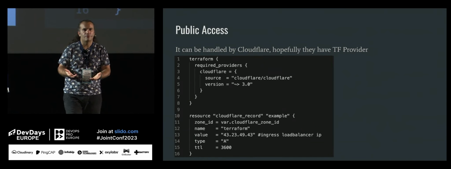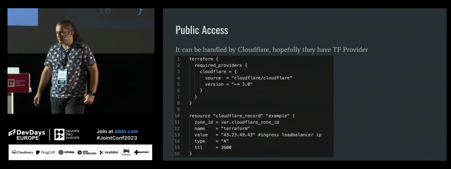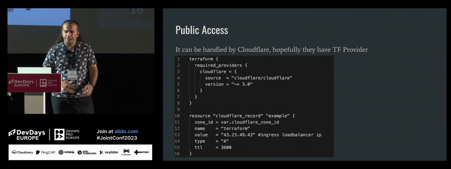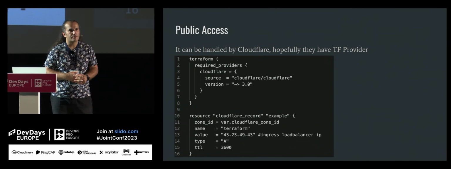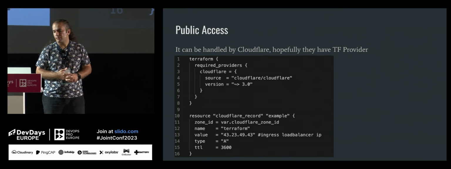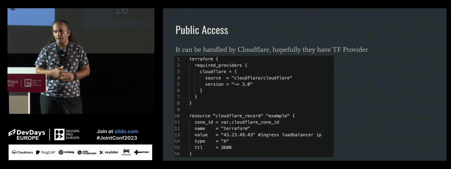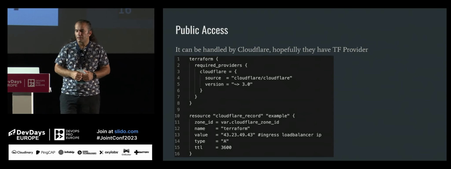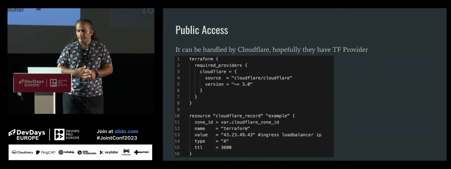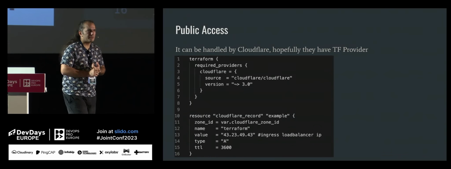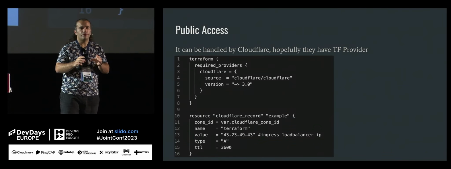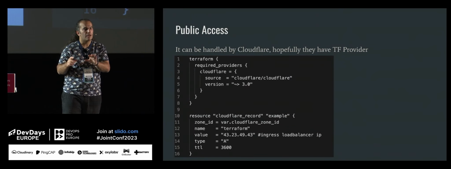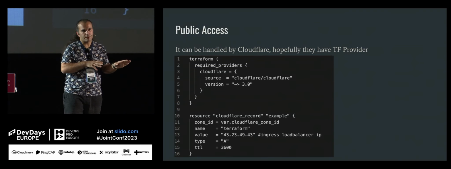You need to provide a fully qualified domain name. Here, again, I am adding a Cloudflare provider in my infrastructure as code project. After this point, the Cloudflare record will be available, right? Here, zone ID. I don't know if you have ever used Cloudflare before, but if you have anything related to domains, just think about Cloudflare. But if you are using, for example, AWS, you can use Route 53. There are lots of options there.